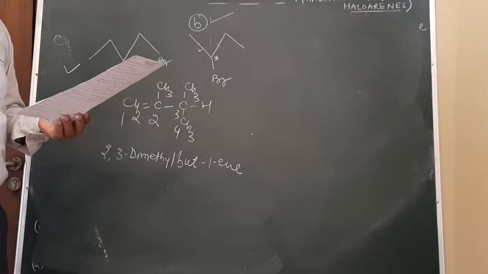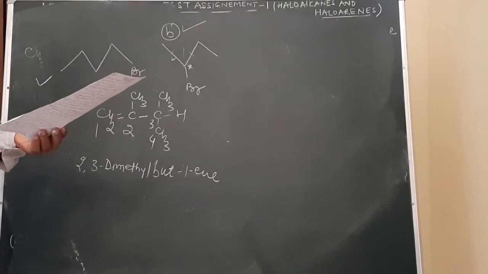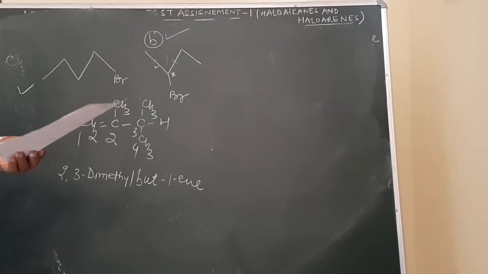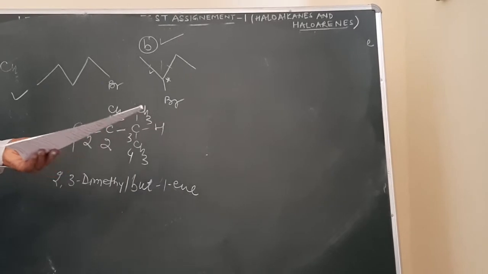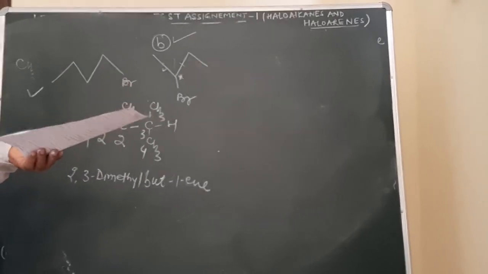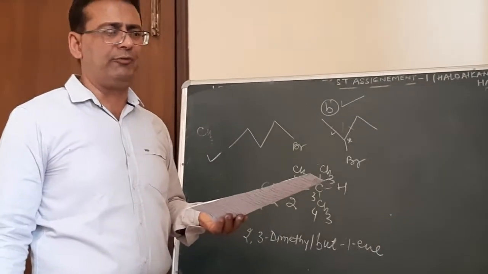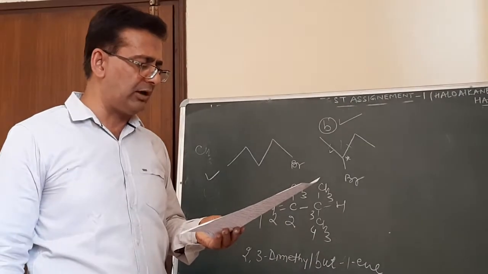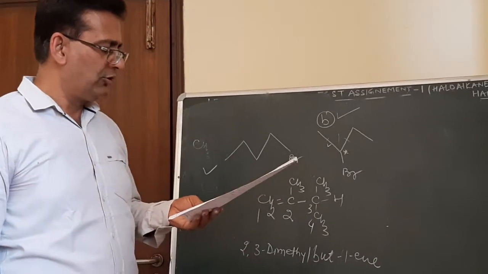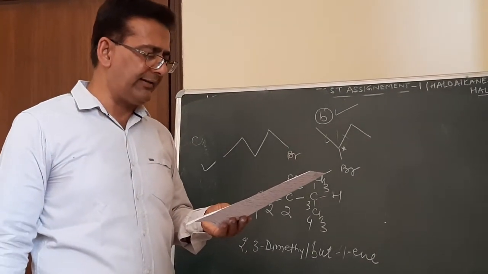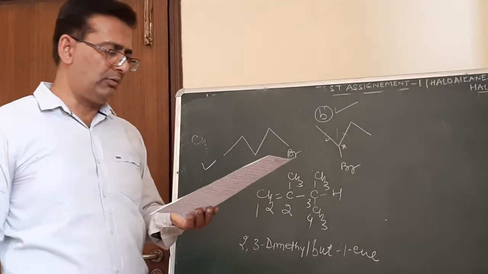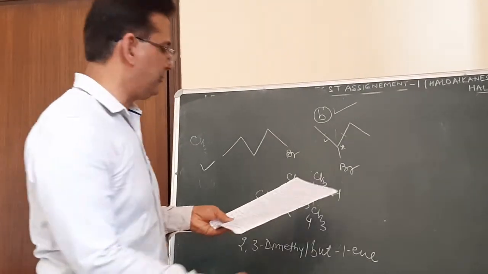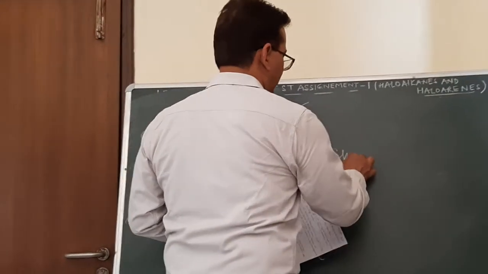Then question number 4. Arrange the following in increasing order toward the nucleophilic substitution reaction. Hopefully you must have done this. These questions have been done with you twice or thrice in the discussion of this chapter. Then arrange the following in increasing order of their boiling point. The same concept. Boiling point is directly proportional to van der Waals force, and van der Waals force of attraction will be directly proportional to surface area. So in this case, primary will have a higher boiling point as compared to secondary, which will be more than tertiary. Let us solve this one, which is having a higher boiling point.